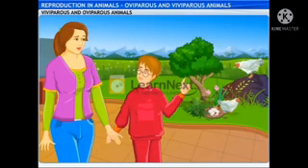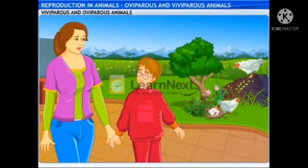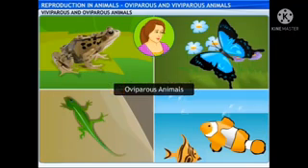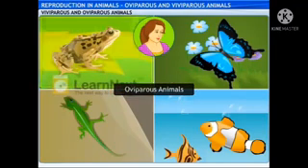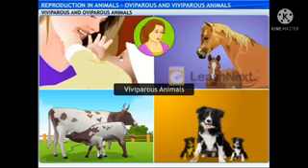Okay. So some animals give birth to babies while others lay eggs. Does it have anything to do with internal and external fertilization? Well, to an extent, yes. Oviparous animals like frogs, lizards, fishes, and butterflies generally undergo external fertilization. On the other hand, viviparous animals like humans, cows, dogs, and horses undergo internal fertilization.